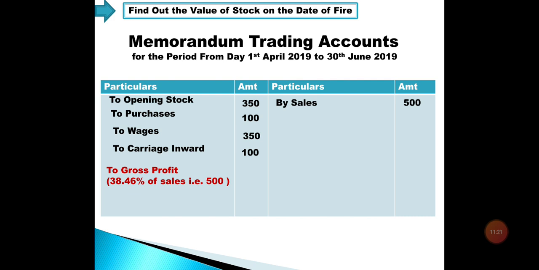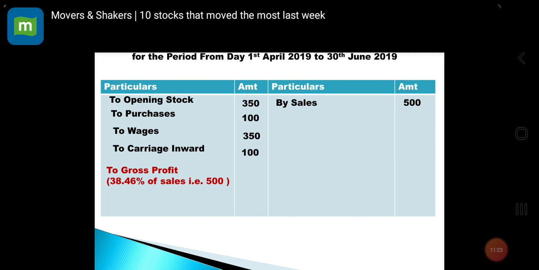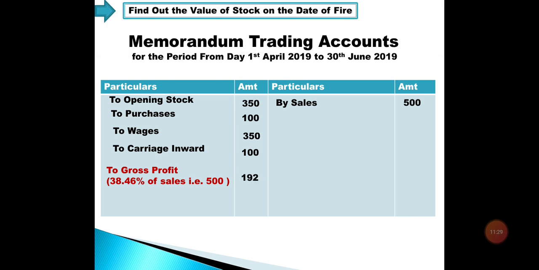We will apply this percentage to the current memorandum sales, and that sales amount is 500 rupees. We calculate this value by 38.46 and the value is 19,200. In this case, gross profit we have calculated for the memorandum trading account is 19,200, and with this we will close this memorandum trading account to find out the stock on the date of fire.